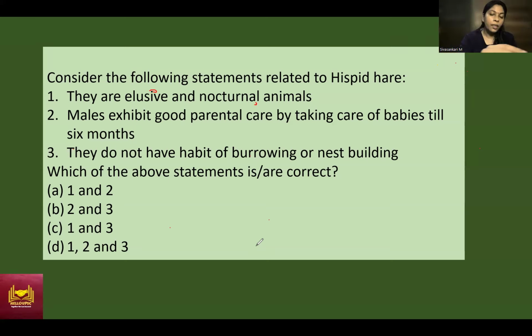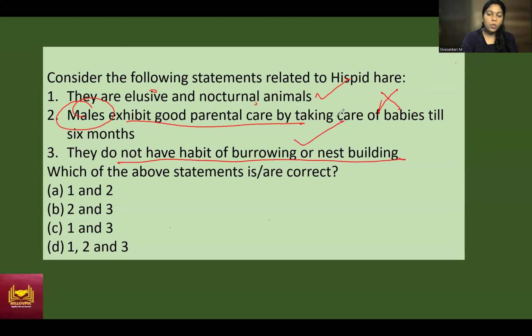Okay, so already we have seen all the details about it. This statement is right. They are nocturnal animals. Males exhibit good parental care? No, males do not exhibit parental care at all. This is wrong. They do not have a habit of burrowing and nest building. This is another important character of Hispid hare. So which of the statements is or are correct? That means 2 is wrong. So we have to select C, right? So this is the right option. Then we'll move to the next question.